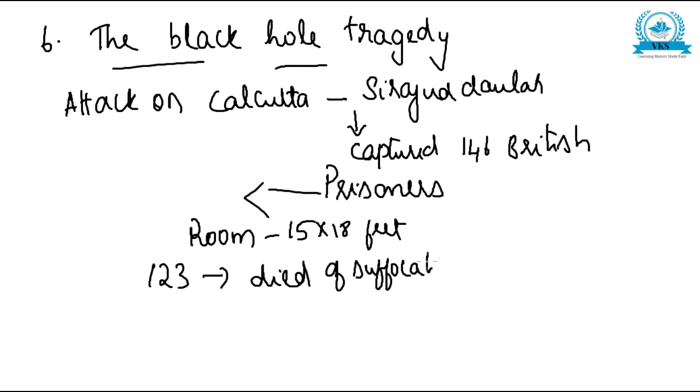It was not a properly ventilated room, so these 146 people were pushed inside the room, and 123 of them died of suffocation. That is, only 23 survived.